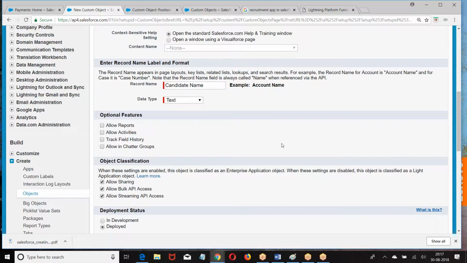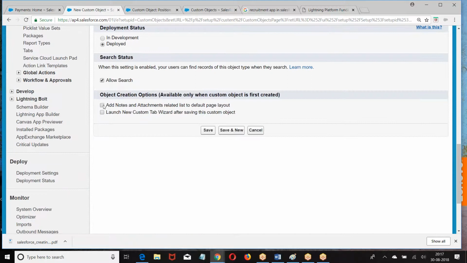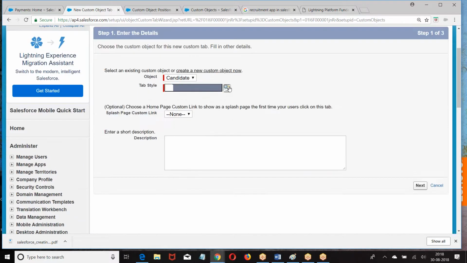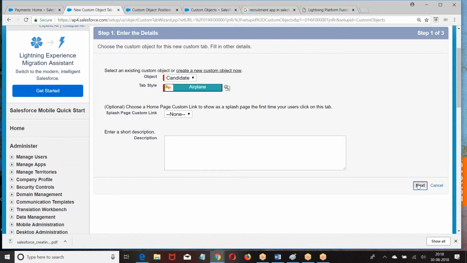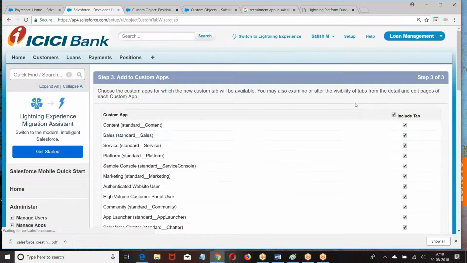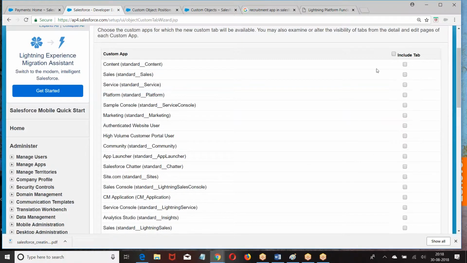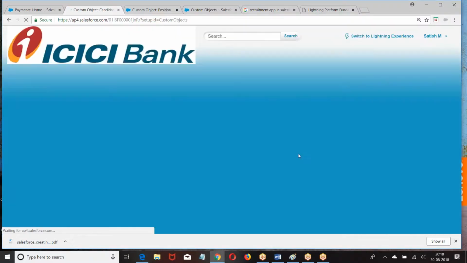I can give candidate ID or name. It's okay. Candidate object.